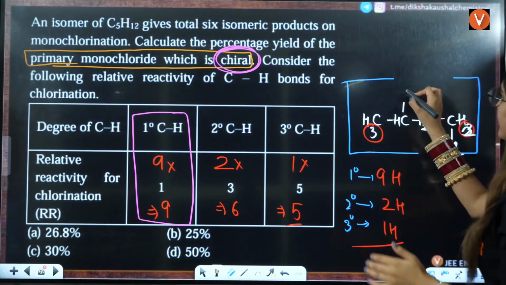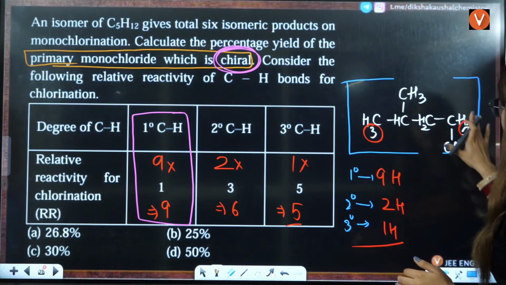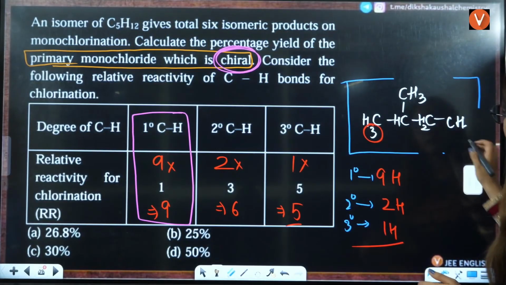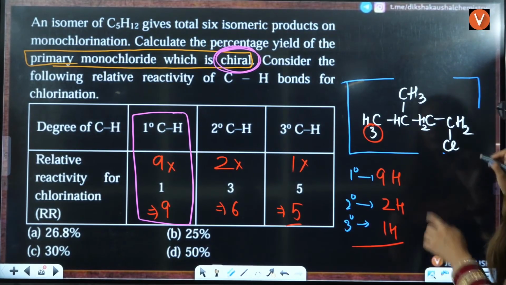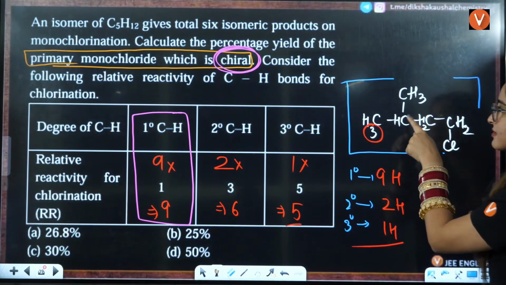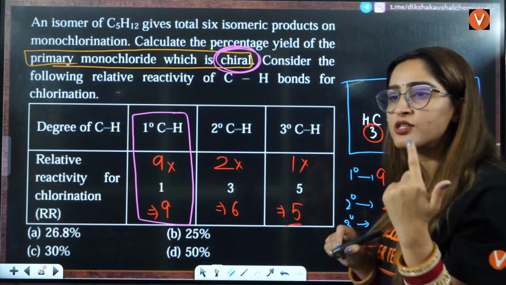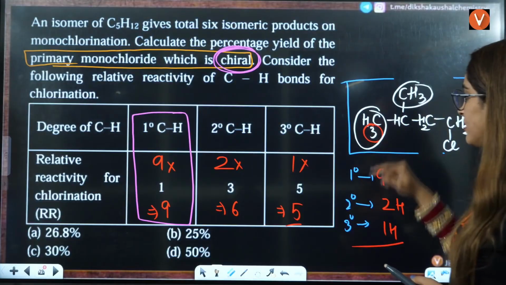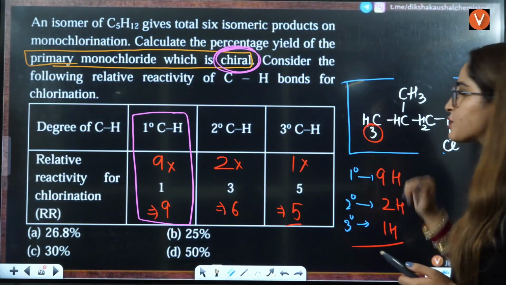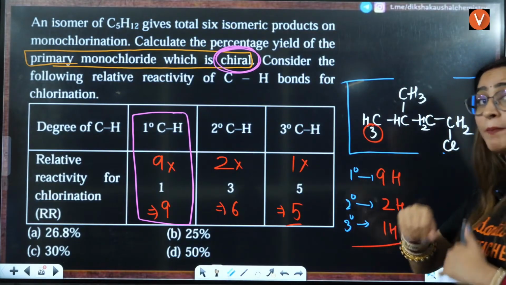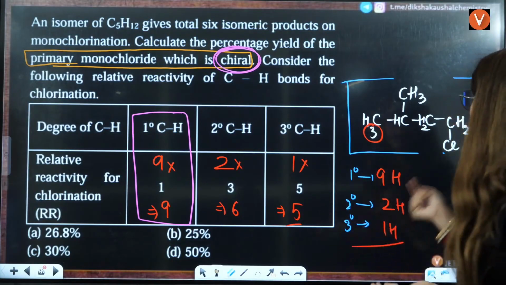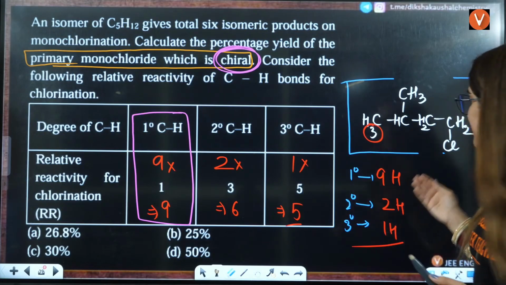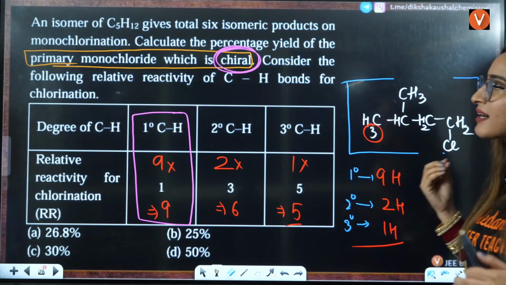See, simple thing is, if you replace this CH3 with the Cl, then you can't say this is chiral, because this carbon that has the chances of being chiral is having 2 methyl groups here, right? So you can't say this will be chiral. If you replace this hydrogen here, then you can't say that this is giving you the exact thing here.